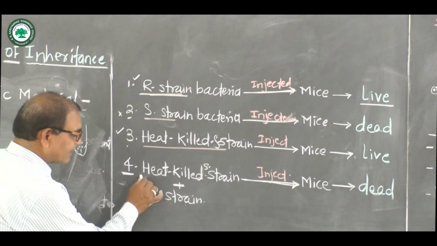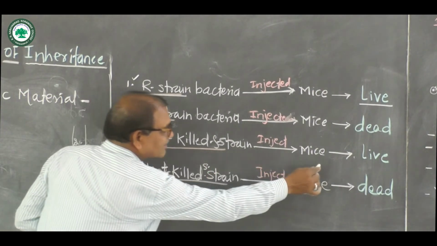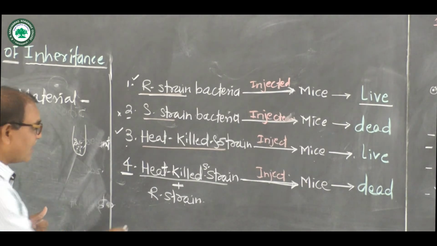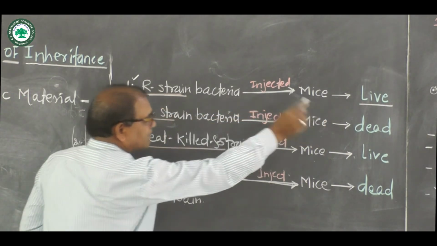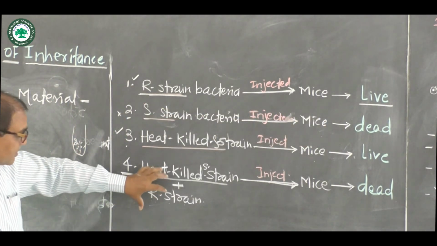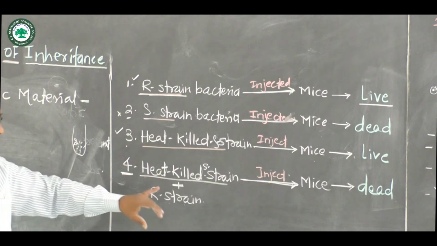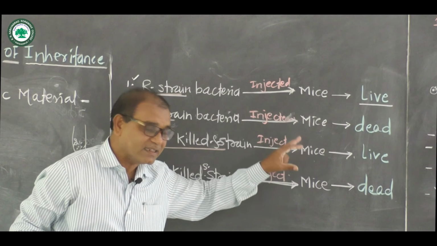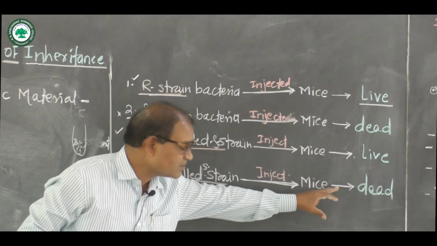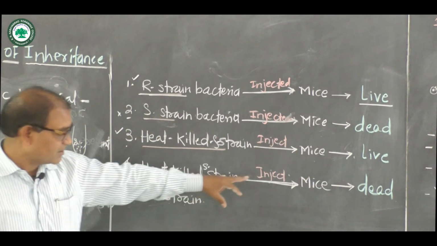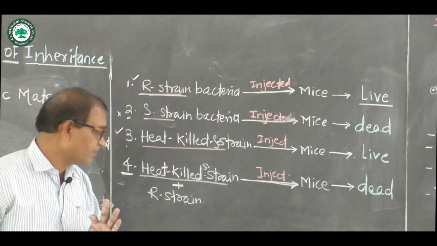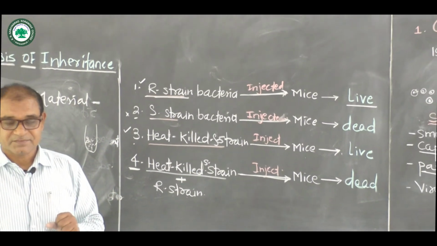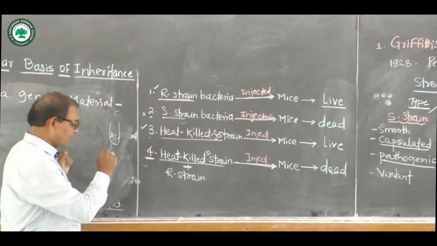Now with the heat-killed S strain alone, the mice survive. With the R strain alone, the mice survive. But with the mixture of heat-killed S strain and R strain injected into the mice, in this case the mice will die. What happens? What happens now?